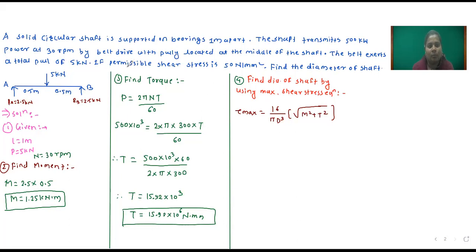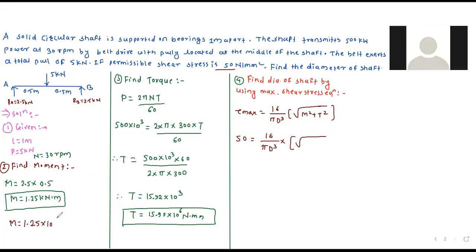You observe here permissible shear stress is given. Permissible shear stress means maximum shear stress value is given, and the value is 50, which is equal to 16 divided by pi d cube, as it is, because we have to find the value of diameter of the shaft, into under root of the value of M. The value of M is in kilonewton meter, so we will convert into Newton mm. So how to convert? 1.25 into 10 raised to 6 Newton mm.